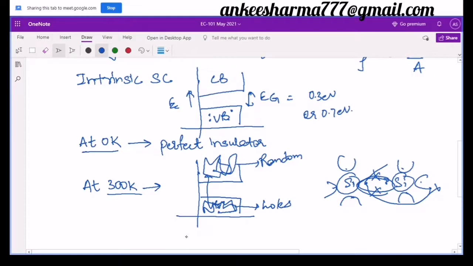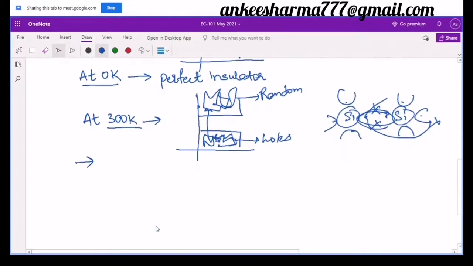But this process gives us two definitions here. One is recombination, and the second is carrier lifetime. So let us discuss what this recombination is. Recombination is nothing but when a free electron pairs with a hole. It means when we have a bond over here. Let me describe it with an example.